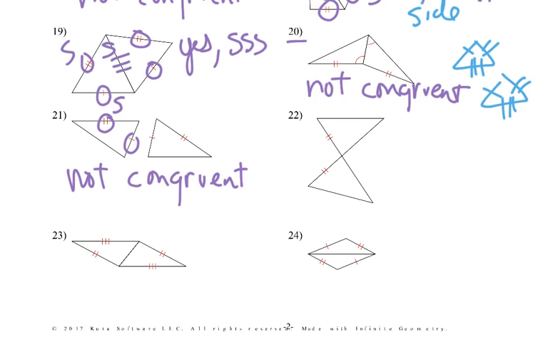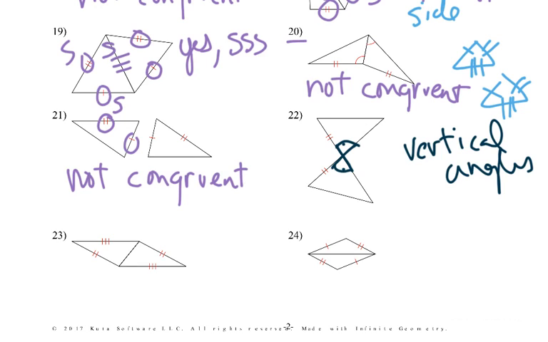22, now, if you see two angles like this that form an X, those are what we call vertical angles. Vertical angles are always congruent. So I could draw a line here and here, but I still don't have three sides, so I still can't say it's congruent.